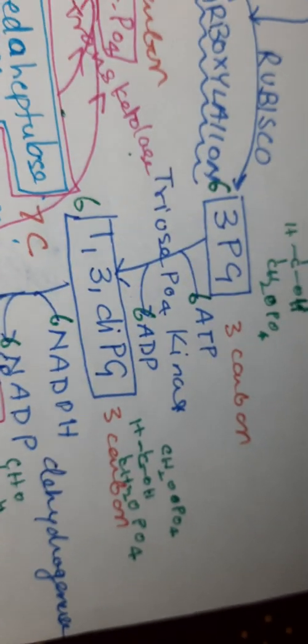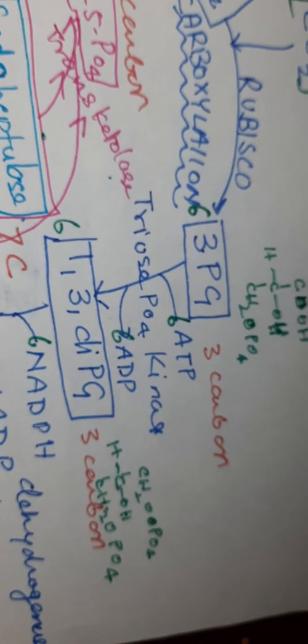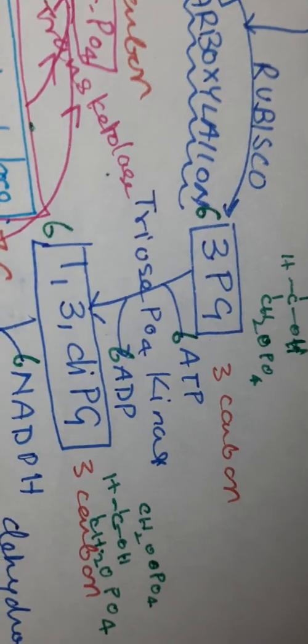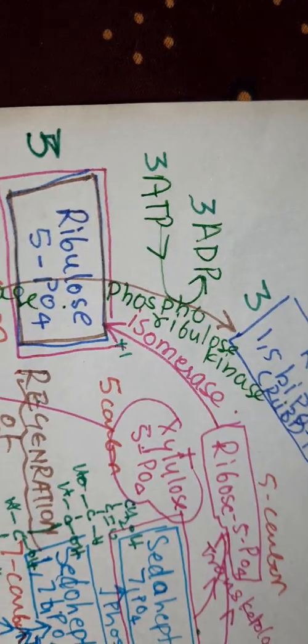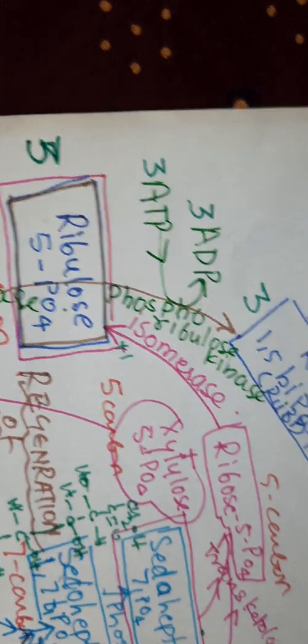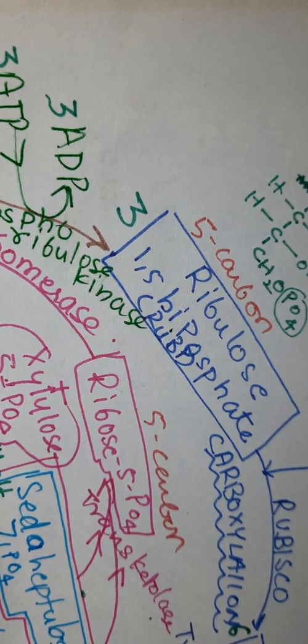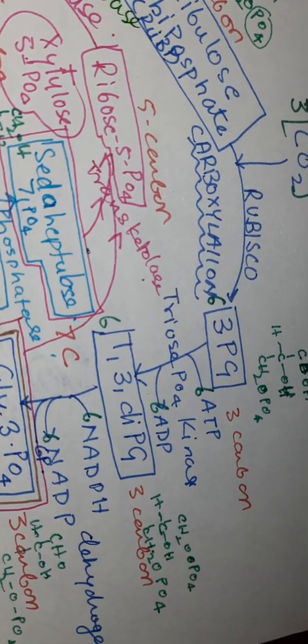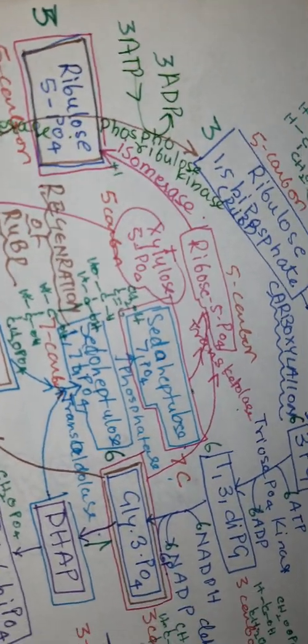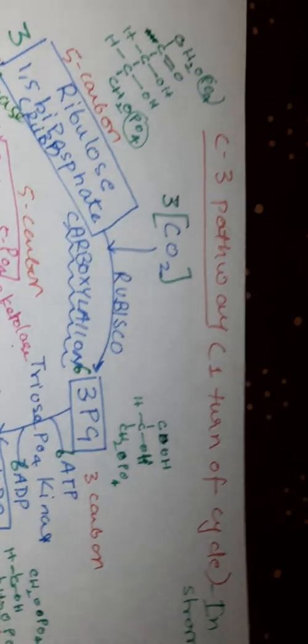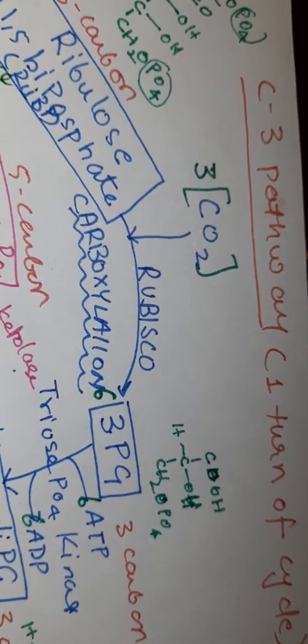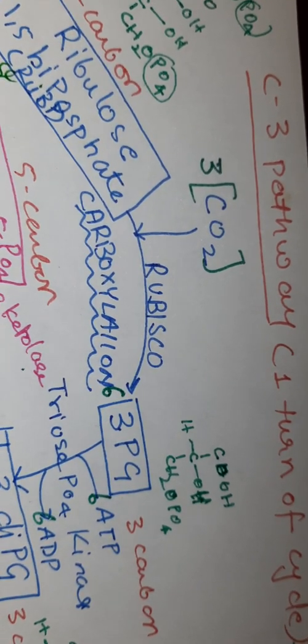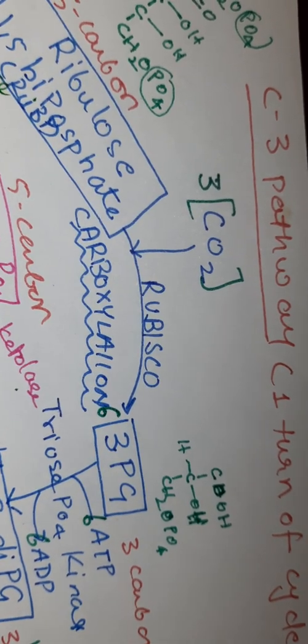If you calculate the total ATP in one turn of the cycle, then 6 ATP here, and here the conversion of 3 molecules of ribulose 5 phosphate into 3 molecules of ribulose 1,5 phosphate uses 3 ATP. So total in one turn 6 plus 3, that is 9, are used, and 1 molecule of glucose is synthesized by 6 molecules of carbon dioxide.